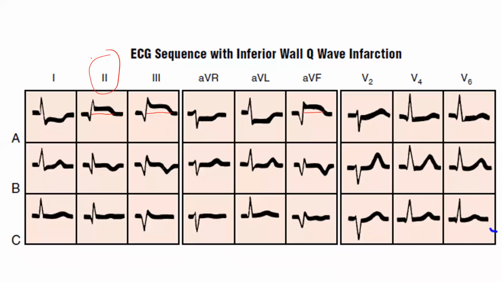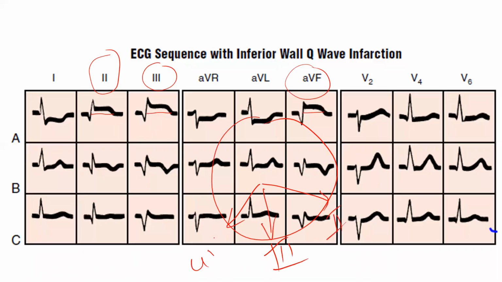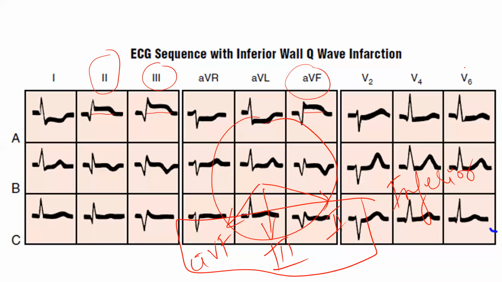All three are having elevation. So this will go for, as per the diagram circle, 2, 3, aVF. This goes for inferior wall. Somebody asking something? Inferior, okay. So this is for your inferior wall MI.